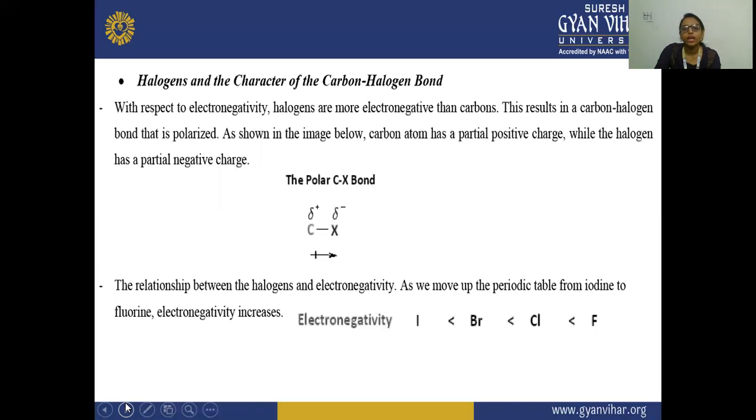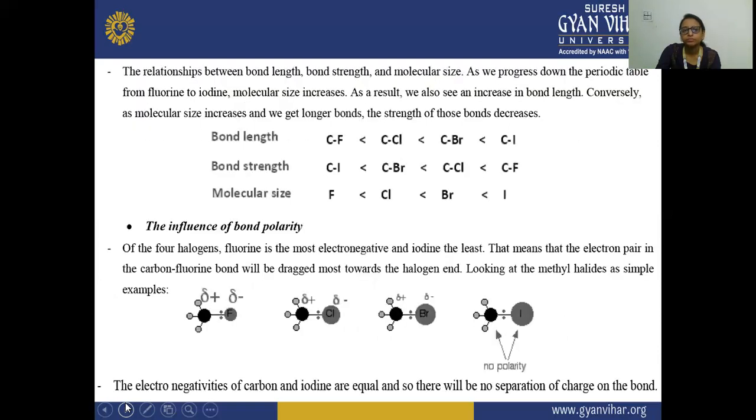Halogens and the character of the carbon-halogen bond. Halogens are more electronegative than carbon, and this results in a carbon-halogen bond that is polarized as shown in the image below. The carbon atom has a partial positive charge while the halogen has a partial negative charge. So you can see the polarity of the C-X bond here. Regarding the relationship between halogen and electronegativity, according to the periodic table, from iodine to fluorine, electronegativity increases. So fluorine is more electronegative than the other halogens.